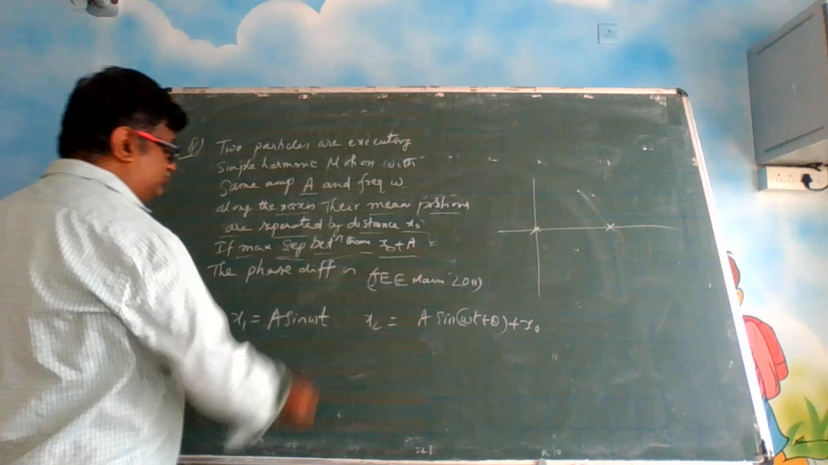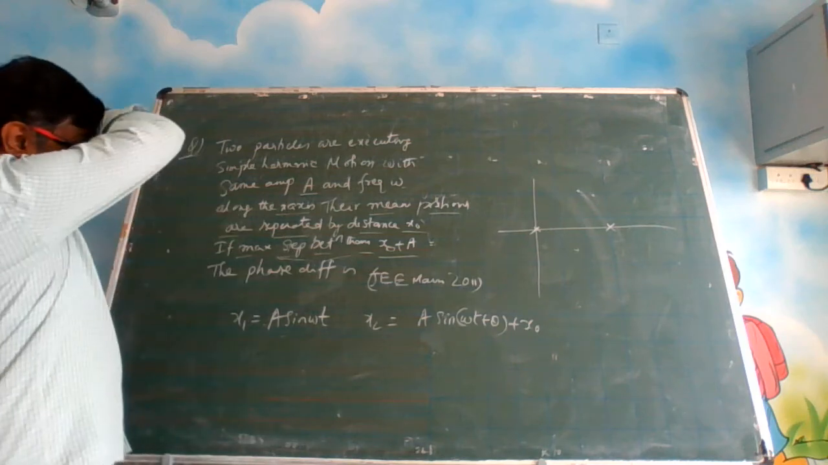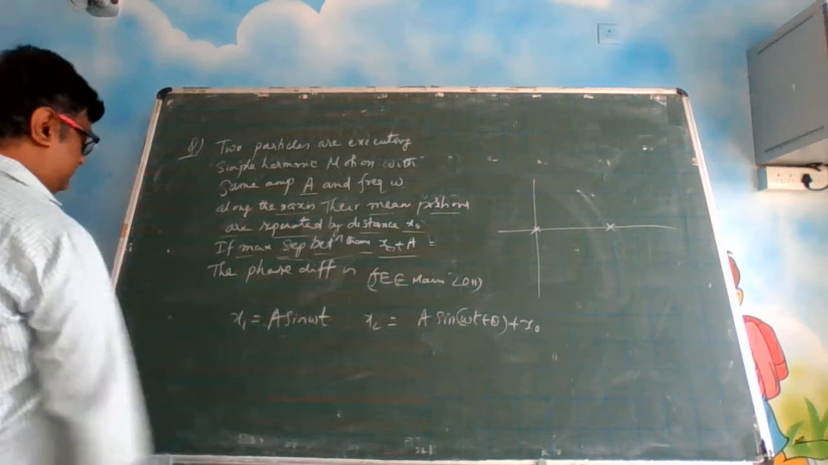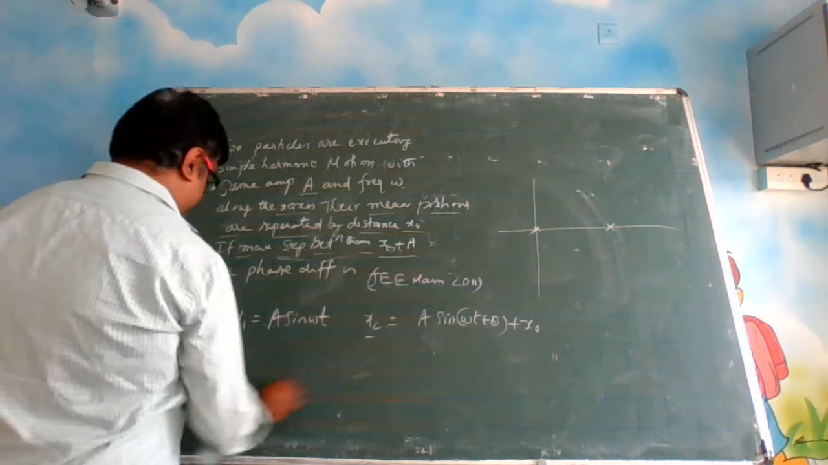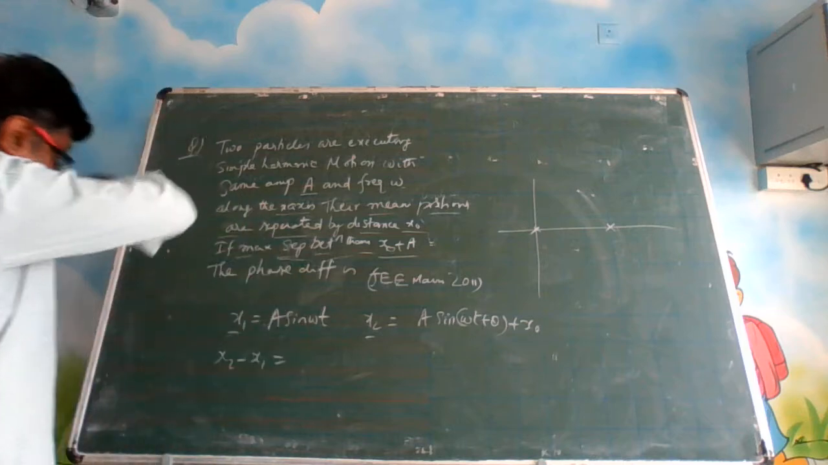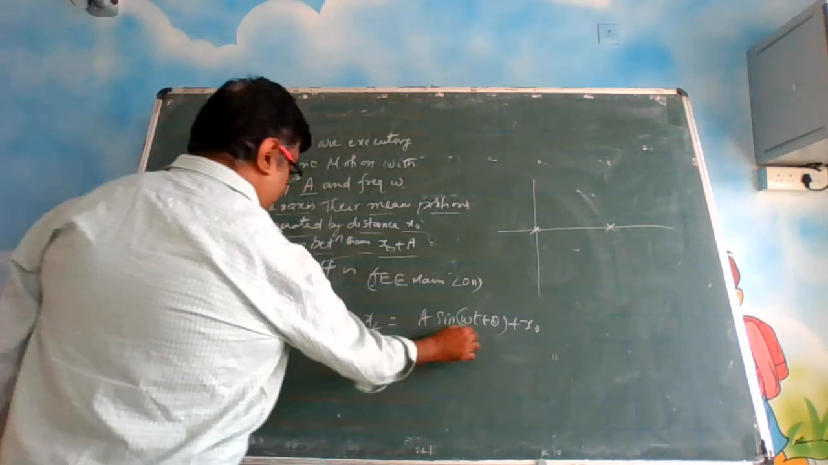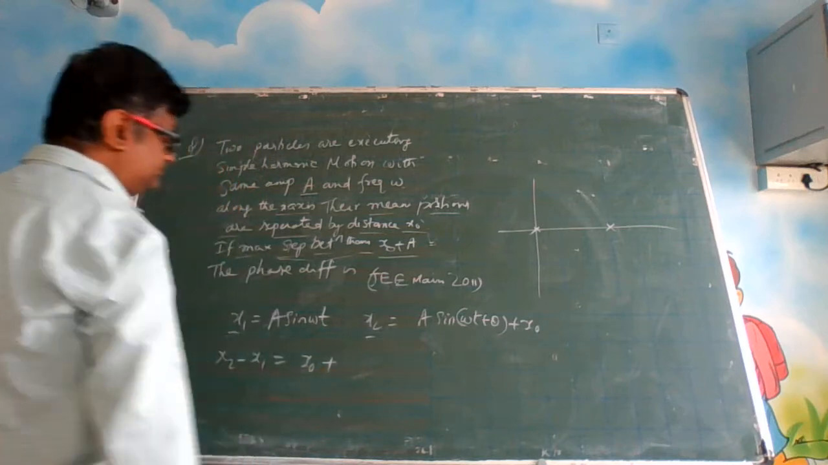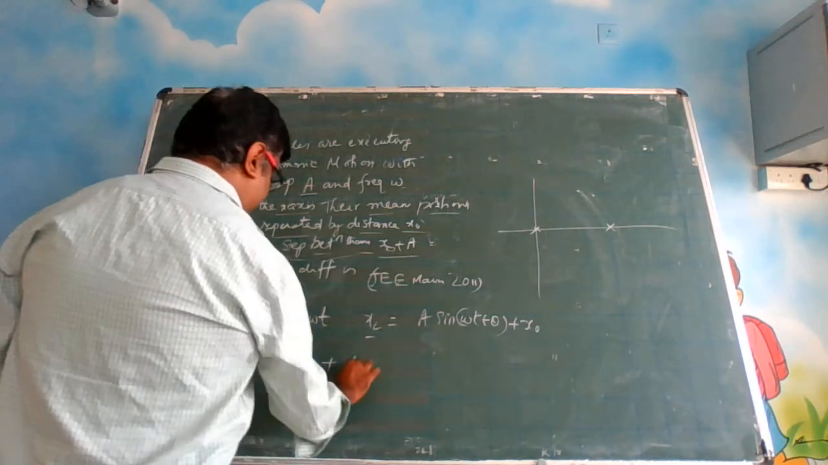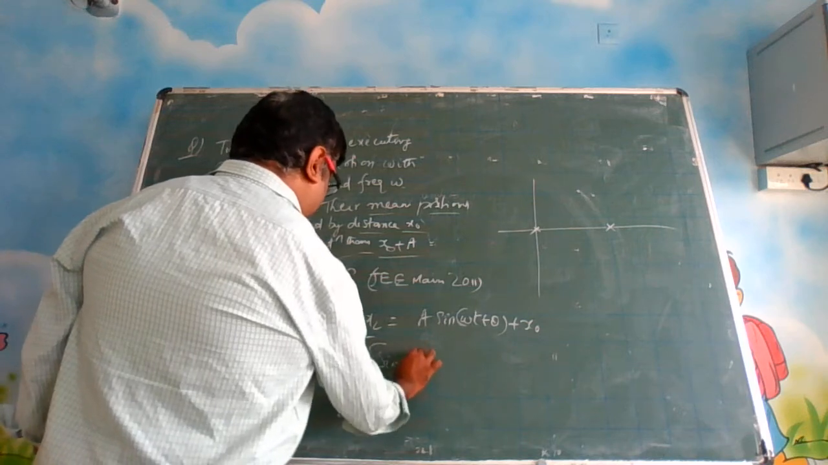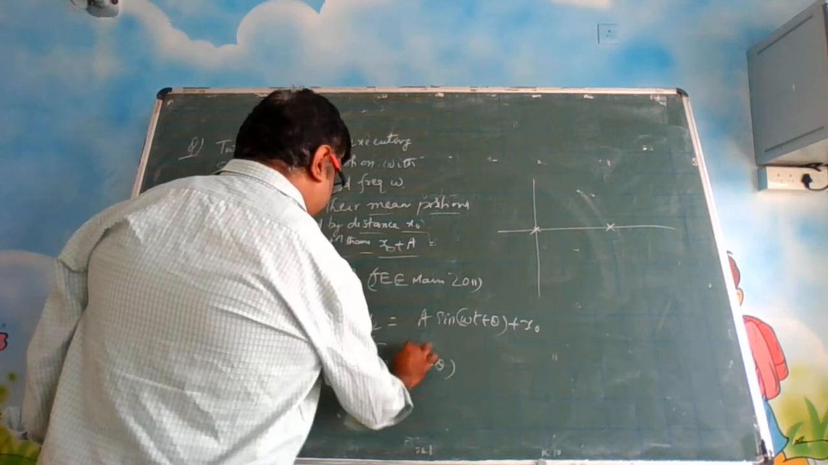Okay. Now you have to find the difference of these two. Because in the question you are trying to find out the phase difference, you have to take the difference of the displacements. So you can write x2 minus x1 is equal to x0 plus, taking A common, A[sin(ωt + θ) − sin ωt].